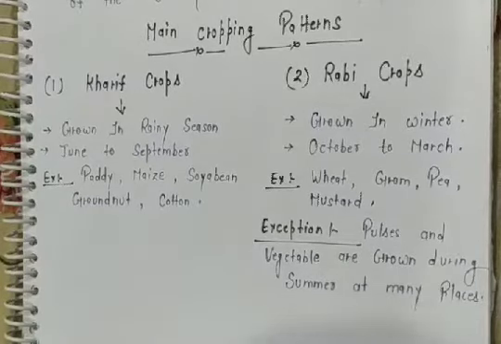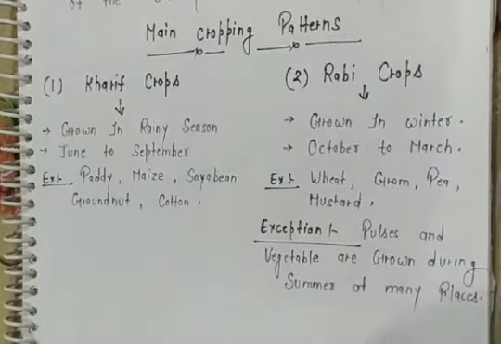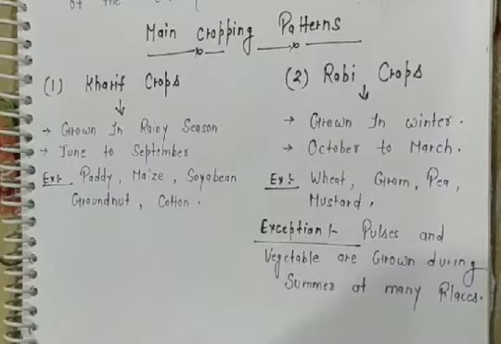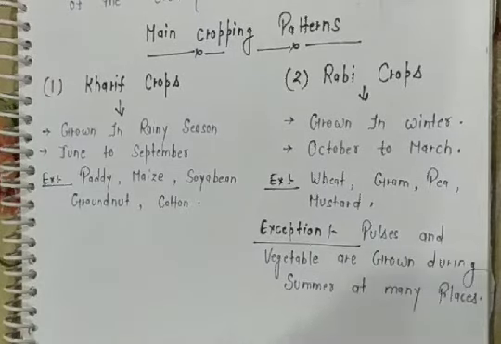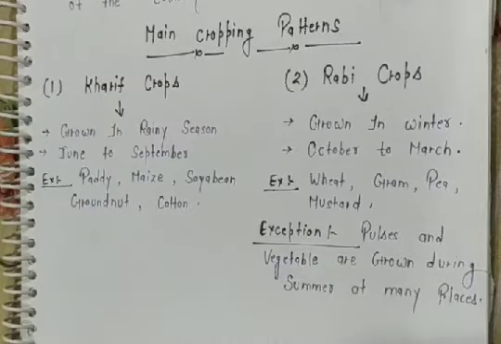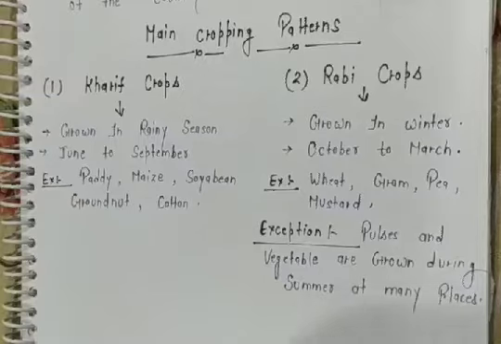We can get our food from plants, from animals, or from both. But in order to provide food for a very vast population, the regular production, proper management, and distribution of food are very important. That's why crop production is very important in our country.